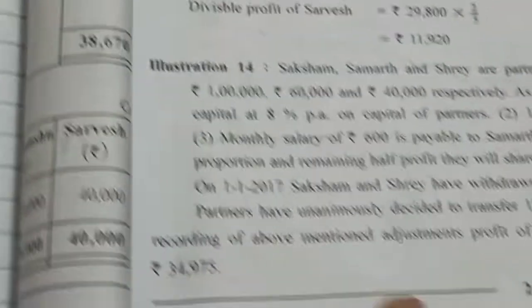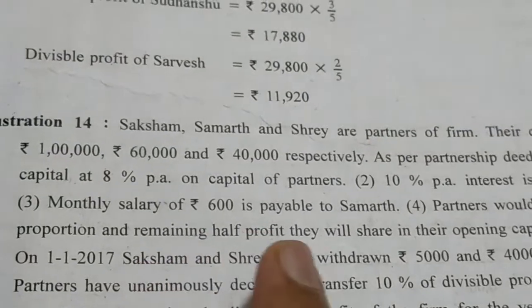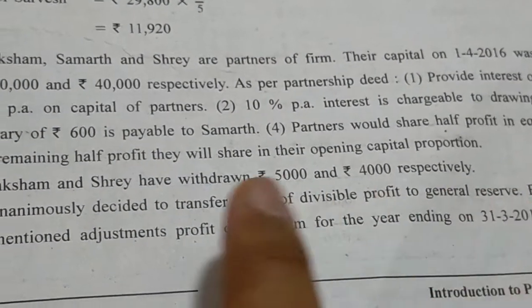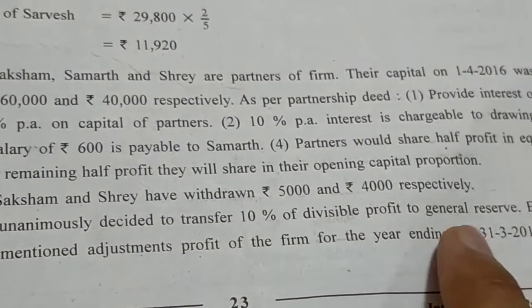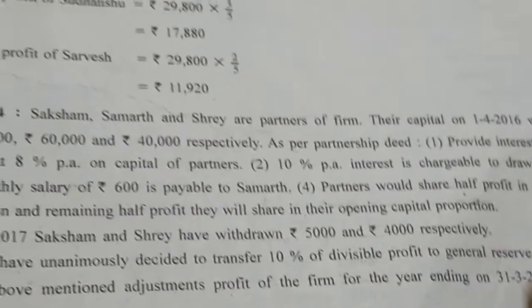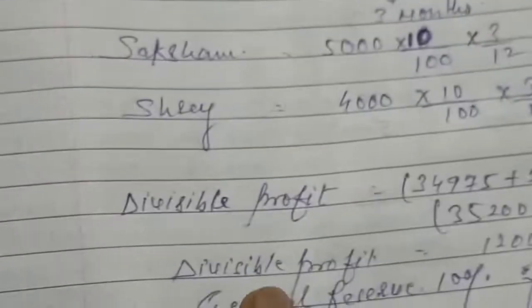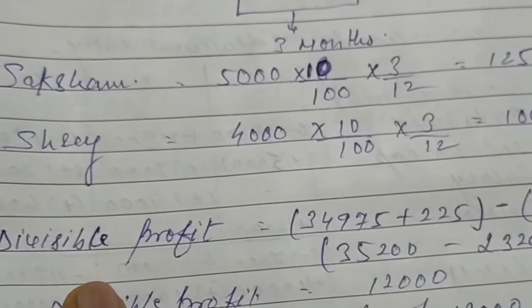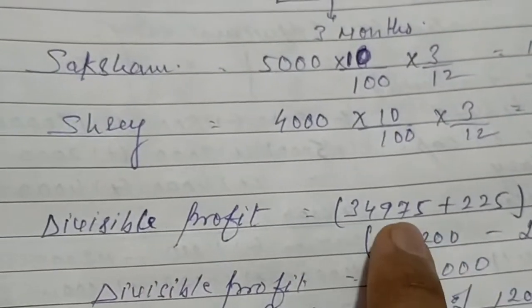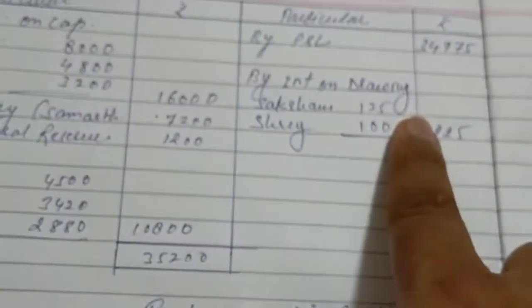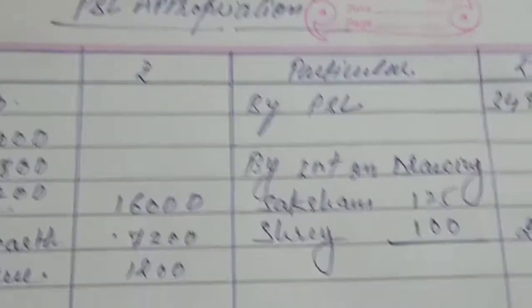You can see the most important thing: transfer 10% of divisible profit to general reserve. Now, what is the meaning of divisible profit? So, you can see over here divisible profit. How to calculate divisible profit? You can see over here 34,975 plus 225.